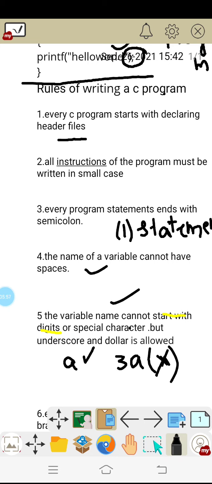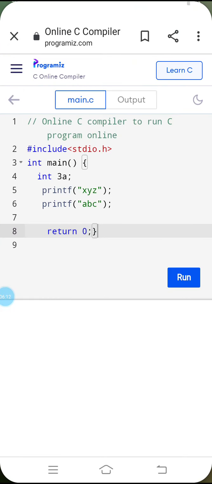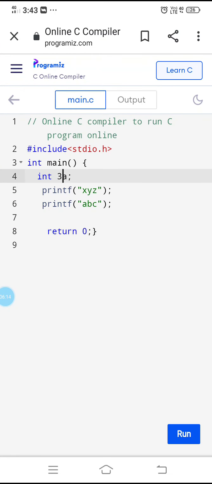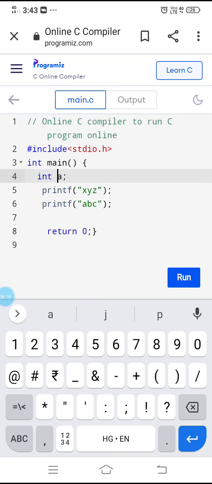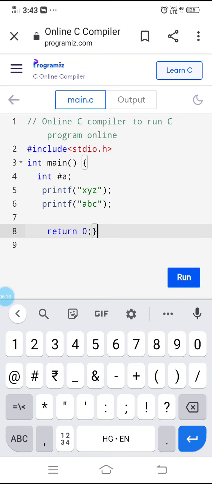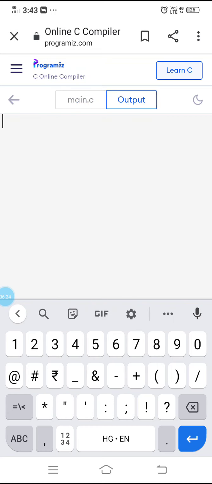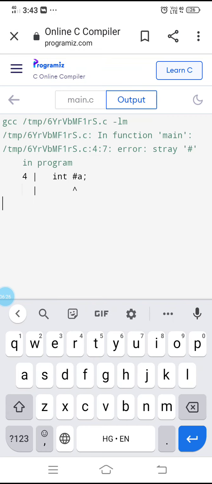And one more thing is, it should not start with a special character also. A is okay, but something like #a, no, it is a wrong thing, because hash is a special character. Let us see by executing it. Instead of 3a, instead of a, I am putting something like hash, a special character, meaning this variable name is starting with a special character, right? So let us run it, it will give an error.